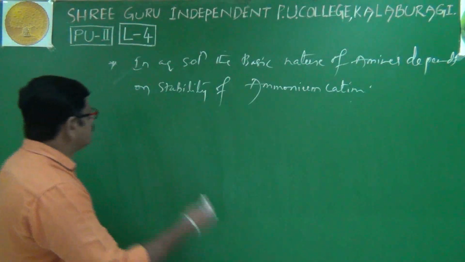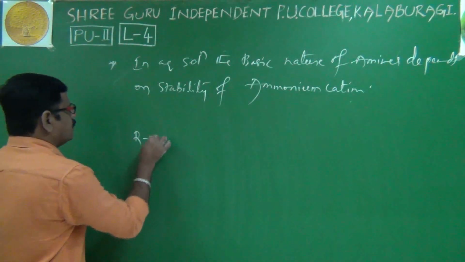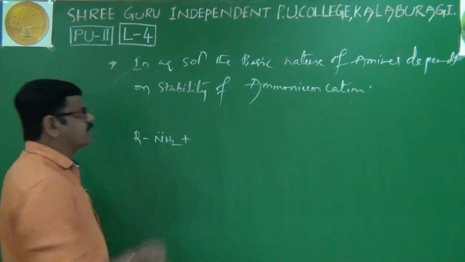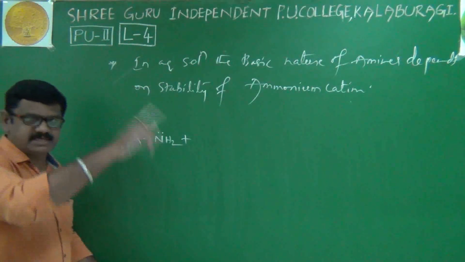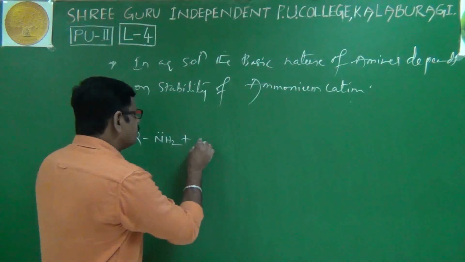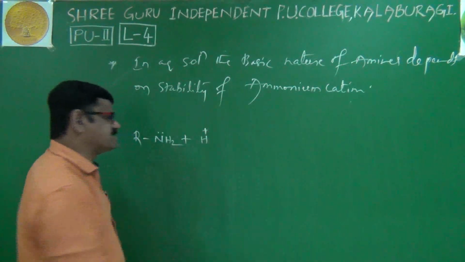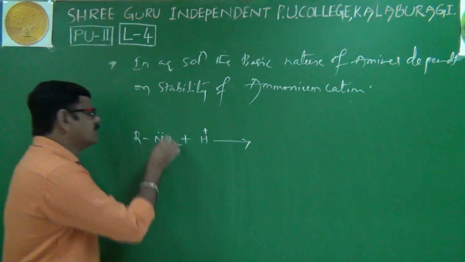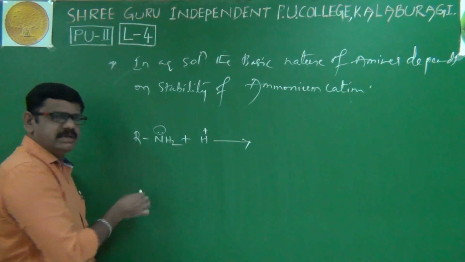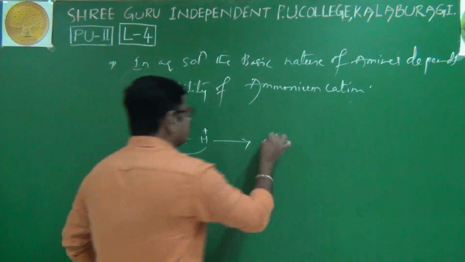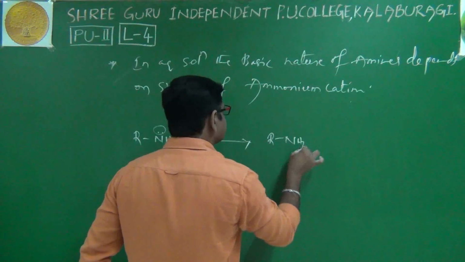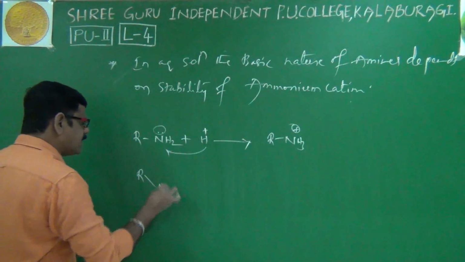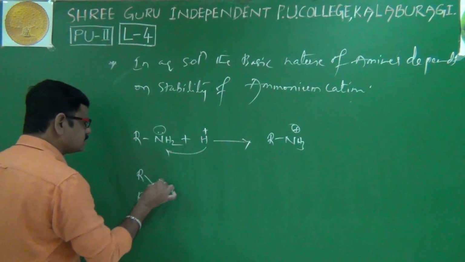See here. Suppose primary amines, in aqueous state, means in water. Water means H2O, or we can take H plus, of course. Doesn't matter. Then the nitrogen, having a lone pair, takes the proton. That's why we get RNH3 plus in the case of primary amine. What about secondary amine, R2NH?